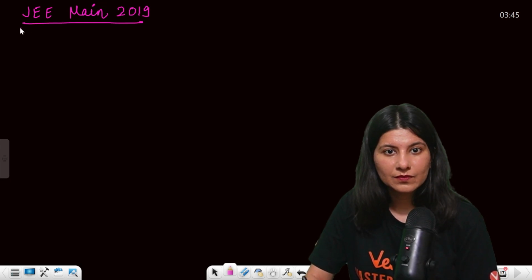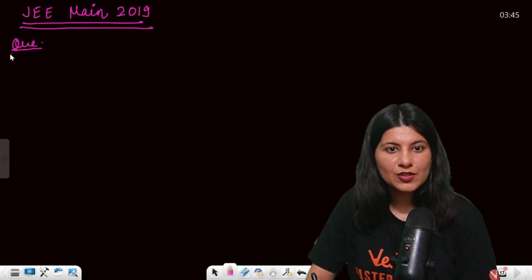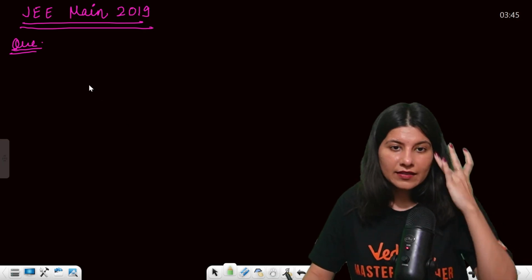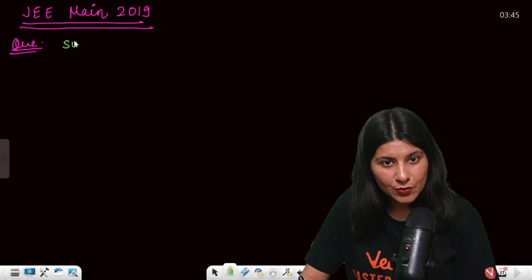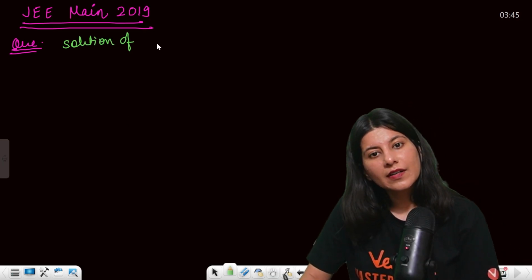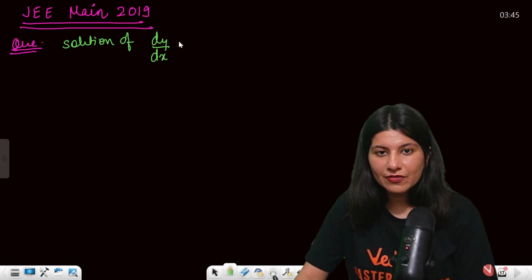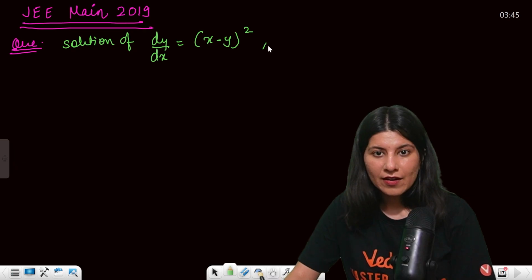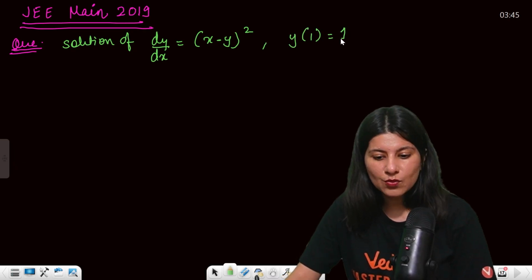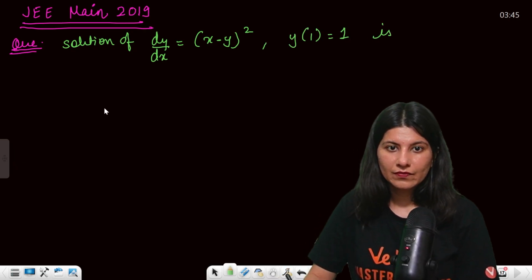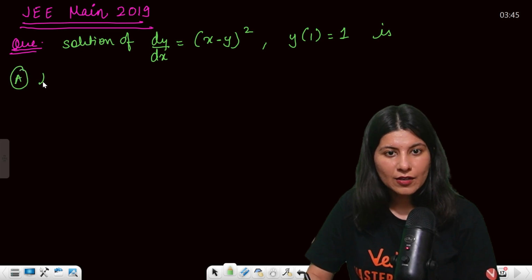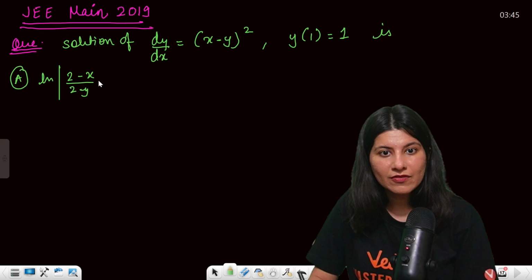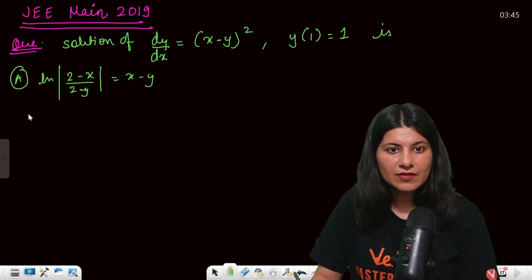2019. Okay. So the question says, solution of this differential equation, which is dy by dx is equals to x minus y whole square, where y of 1 is given as 1, is. Options: A is log of 2 minus x upon 2 minus y is equals to x minus y.